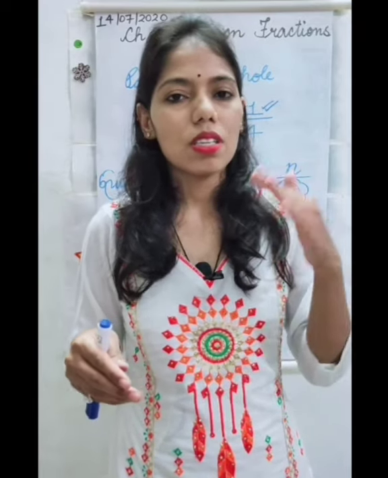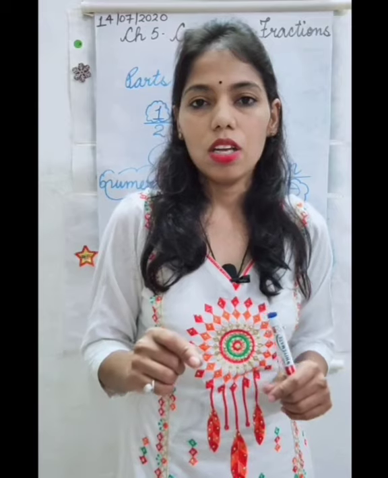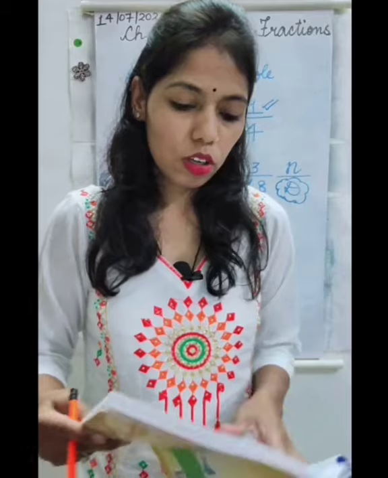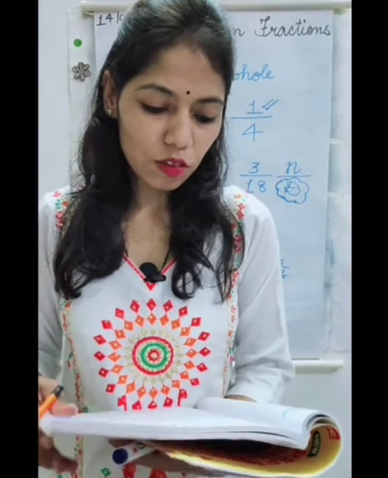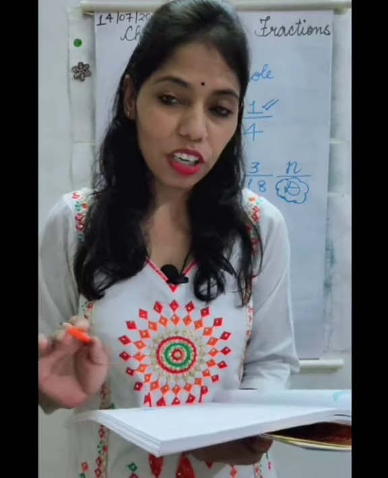And before moving on to the exercise 5.1, I want you all to take out your textbooks in your hand, because some questions of exercise 5.1 we are going to do in the book. Take out your textbook and take out a pencil so that you can tick in your textbook. So first question of the exercise 5.1 is, which of the following are like fractions?